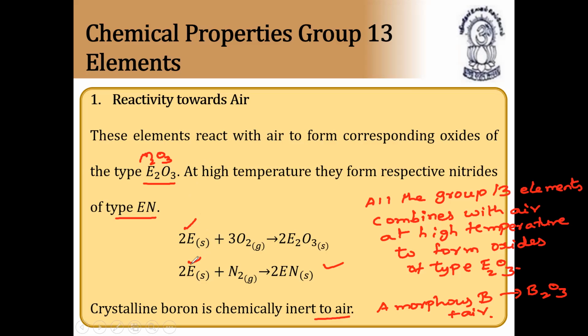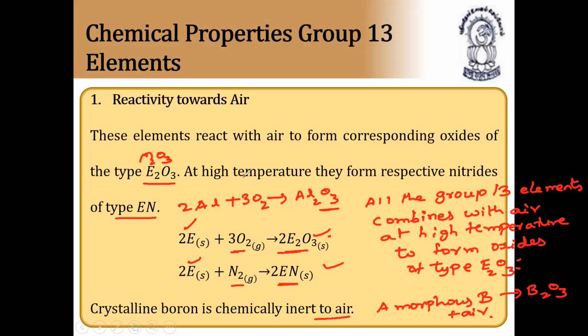Group 13 elements in solid form combine with oxygen and nitrogen in air and form EN and E2O3. For example, 2 moles of aluminium combine with 3 moles of oxygen to form Al2O3. So 4Al plus 3O2 gives 2Al2O3, which is 2Al plus 3/2 O2 gives Al2O3. Similarly, gallium, indium, thallium also will form E2O3. So all the group 13 elements combine with air at very high temperatures to form oxides of type E2O3. So this is the example.